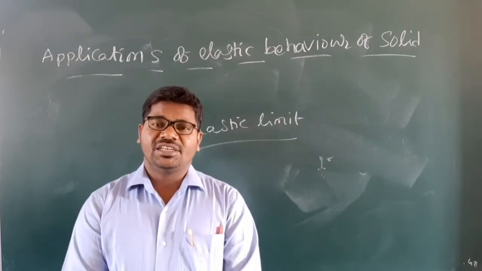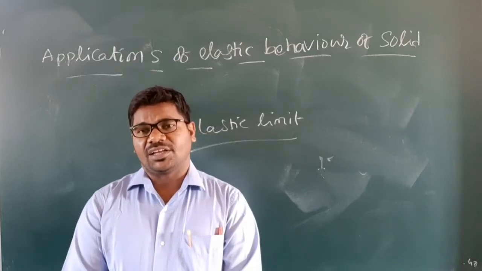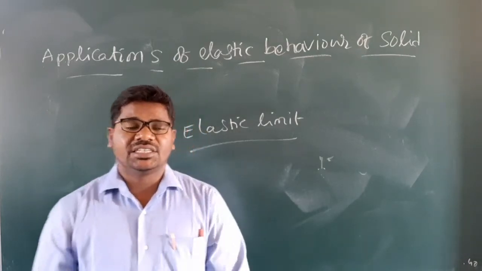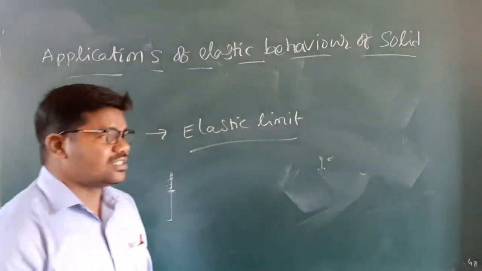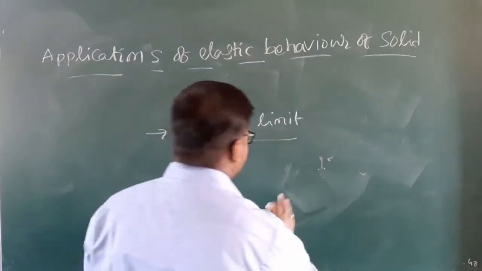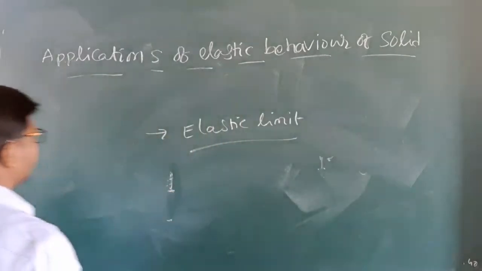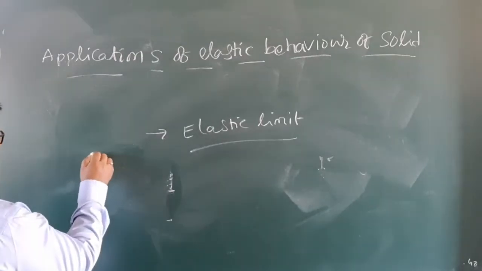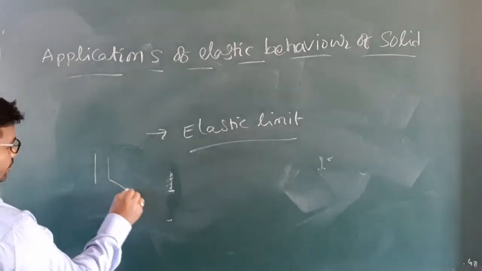So scientists arrange iron rods or pillars in I-shaped and L-shaped sections. We can observe pillars of bridges like I-shaped.